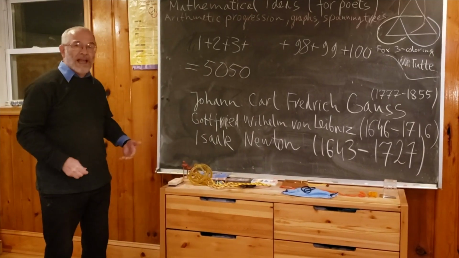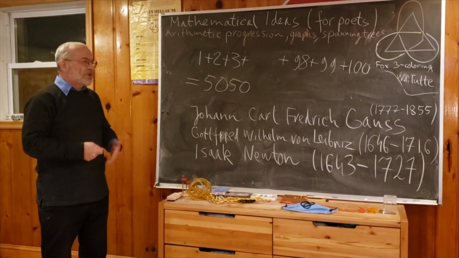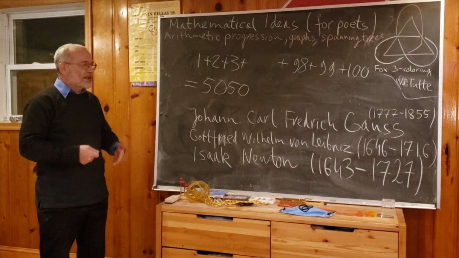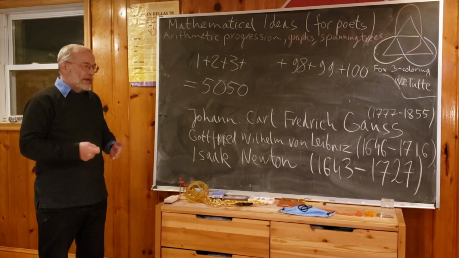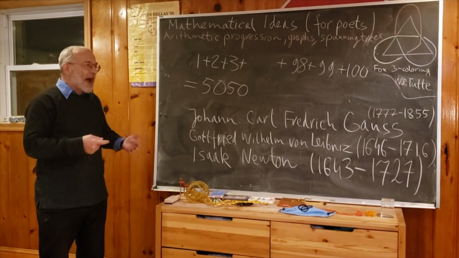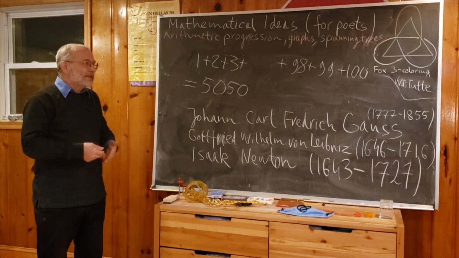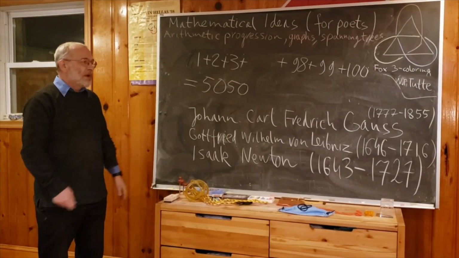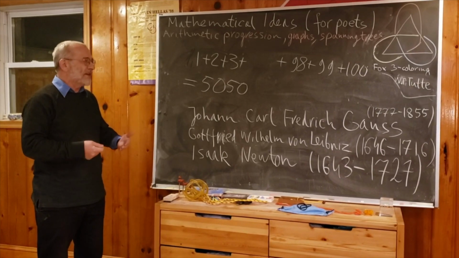So the teacher was surprised by this, and in fact it has a very happy ending. The teacher reported his able student to the Prince, and then the Prince took in hand educating Gauss, and Gauss really, except for a short period in the Napoleonic Wars, didn't have trouble with education, finally being a professor at Göttingen University.